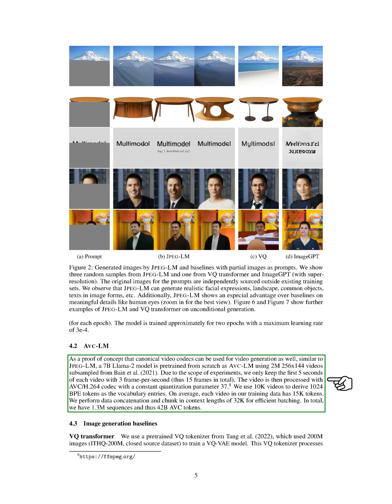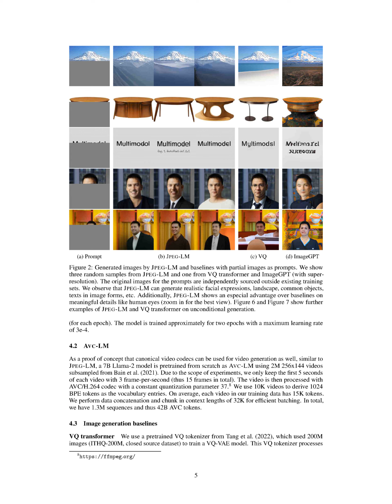Lastly, we utilize a pre-trained VQ tokenizer that was trained on 200 million images to process each image in our JPEG-LM training set. This tokenizer has a vocabulary size of 4,096 and a sequence length of 1,024. We then train a 7 billion parameter Llama 2 transformer with the same configuration as JPEG-LM, using this VQ model as a primary comparison throughout our work.